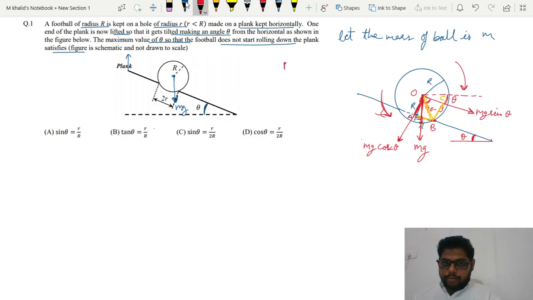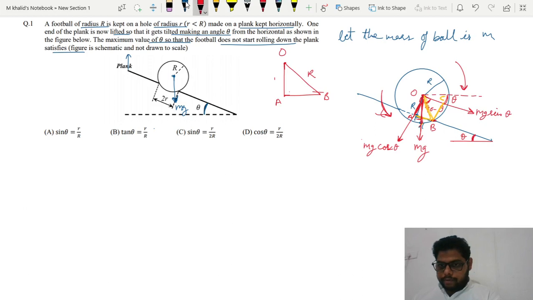This is point O, and the perpendicular here is A. This is B. So BAO. Now OB is capital R because it is the radius of the football. We have said that the radius of the hole is small r.